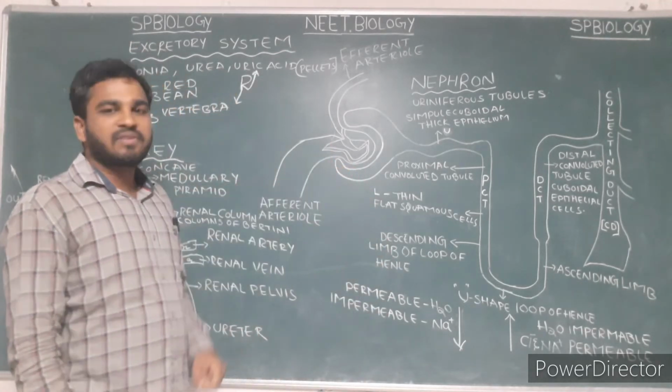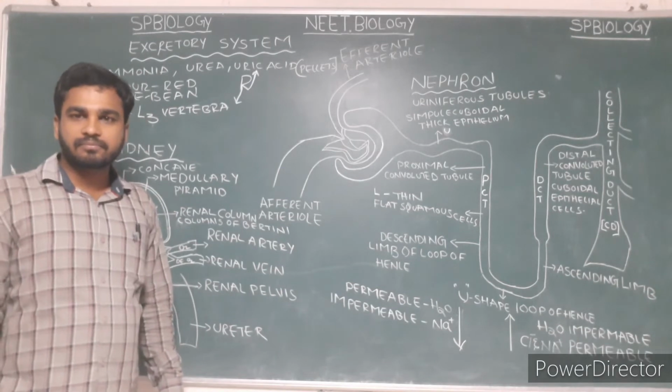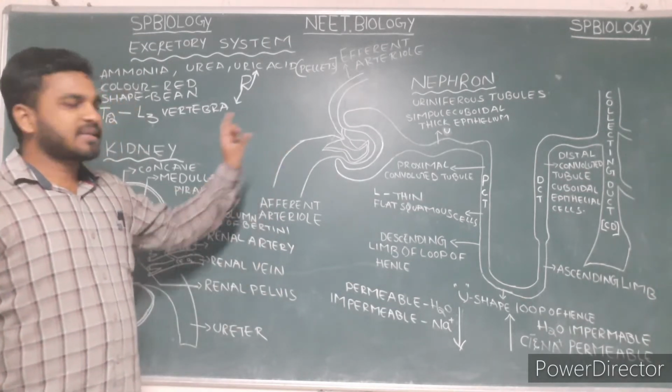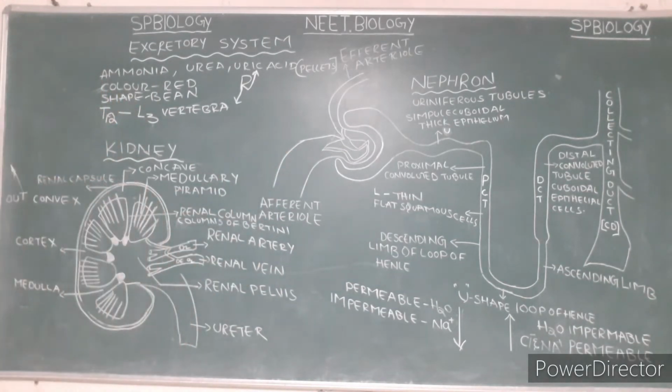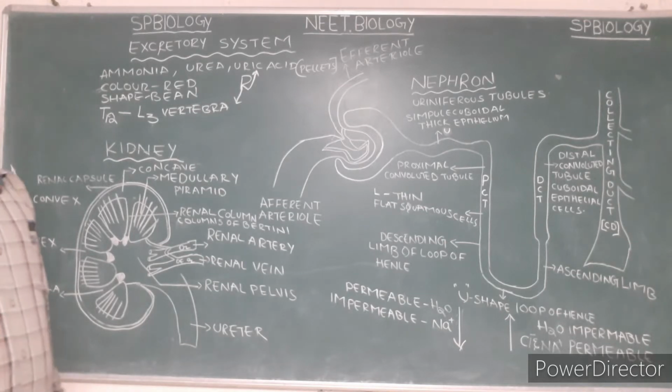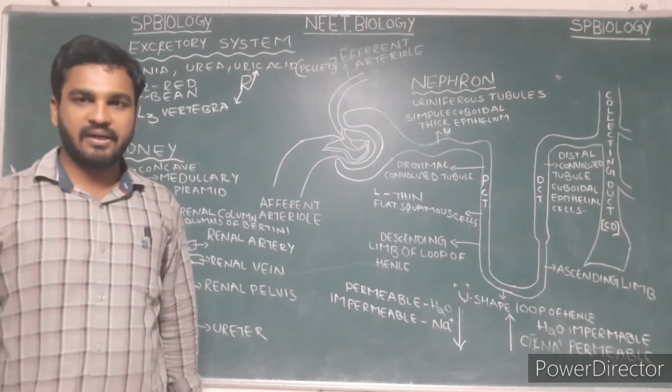The nephron is the structural and functional unit of the kidney, an epithelial tube about 3 centimeters in length and 60 nanometers in diameter.